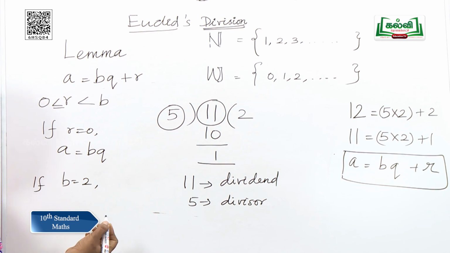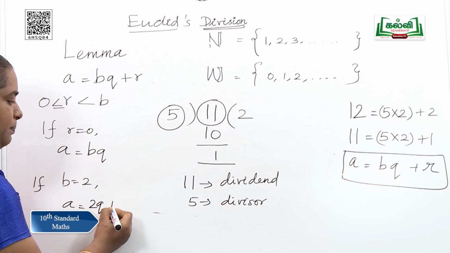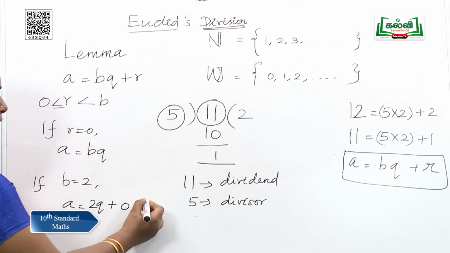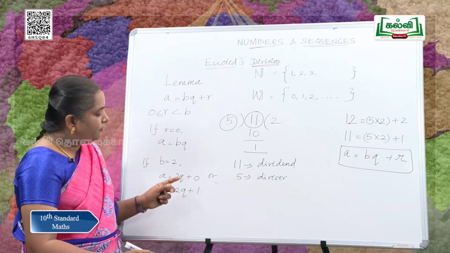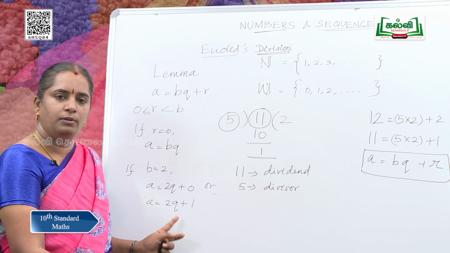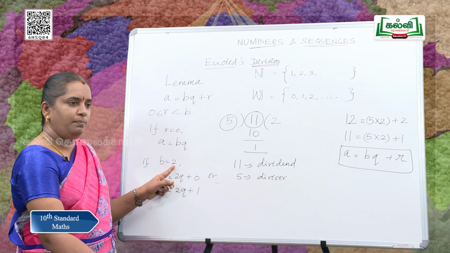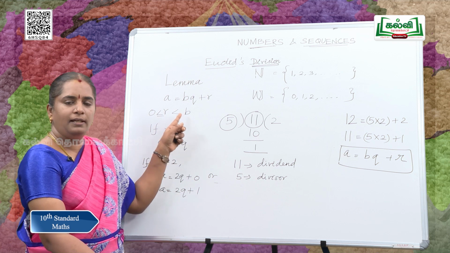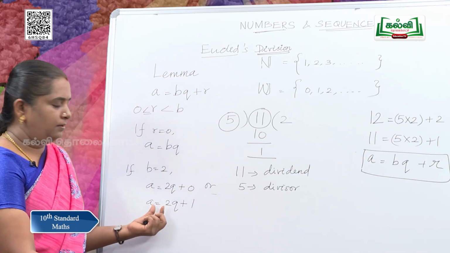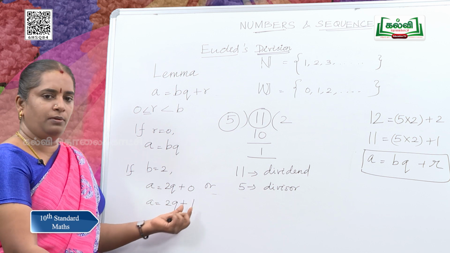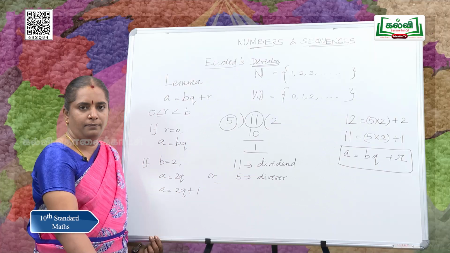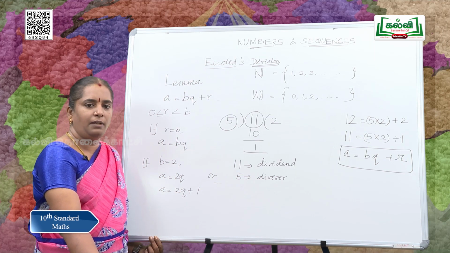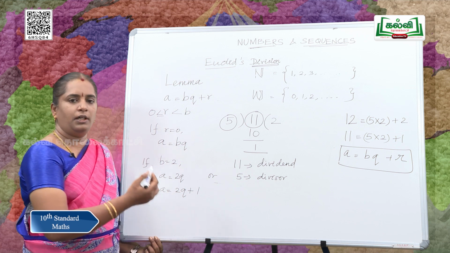For any integer, A = 2Q + 0 or A = 2Q + 1. Will you get A = 2Q + 2? No, because B is 2 and R should be less than B. So A = 2Q or A = 2Q + 1. Any integer can be of the form 2Q or 2Q + 1.